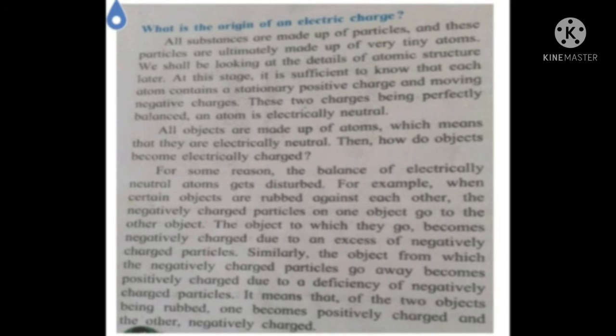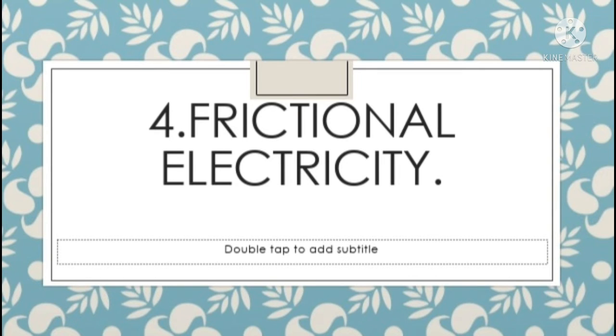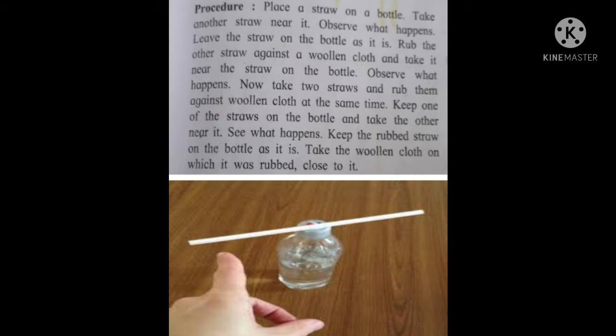Then next point is what is meant by frictional electricity. The electric charge generated by friction is called frictional electricity. This charge is produced only at the place of friction, hence it is called static electricity. It remains on an object for a short duration.